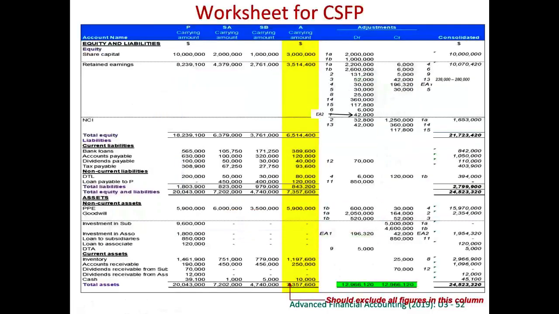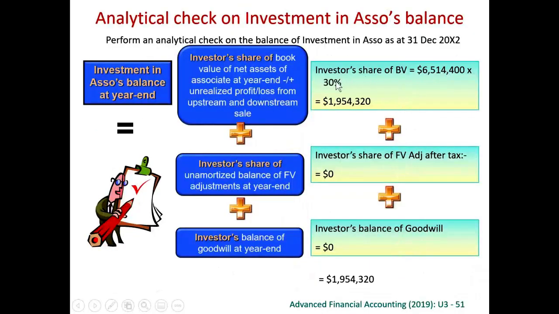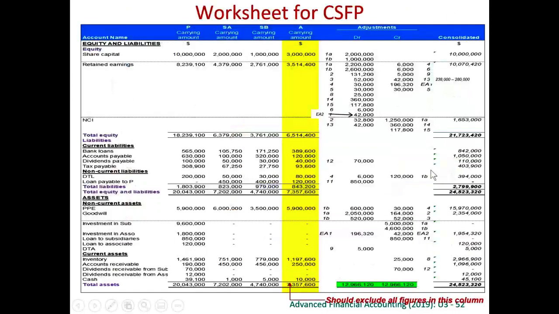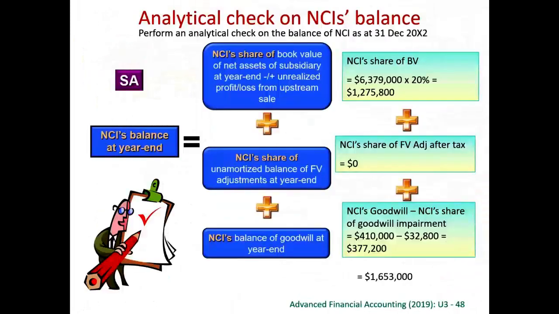How much is the book value? From the question, we know that the total equity, or you can calculate the same using assets minus liability, is 6,514,400. So therefore, 30% share of the book value of the net asset is exactly the same as what we have calculated here, investment associate. The same for the non-controlling interest. This non-controlling interest can be analyzed into its three components. The three components are the book value of net assets, fair value adjustments, and the goodwill component.